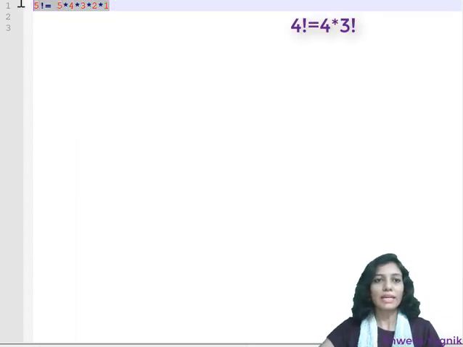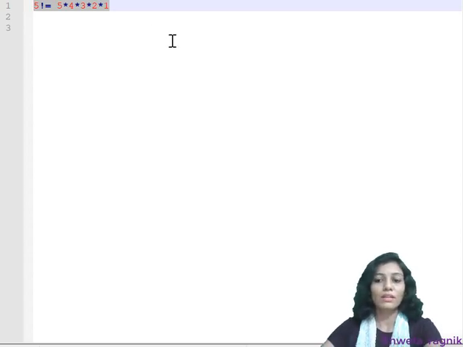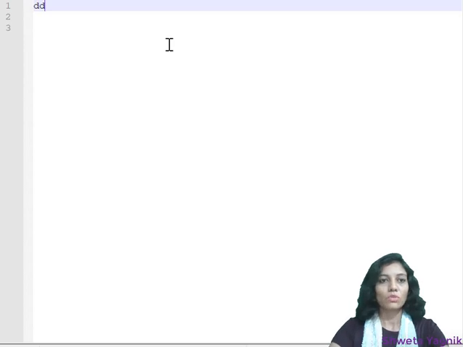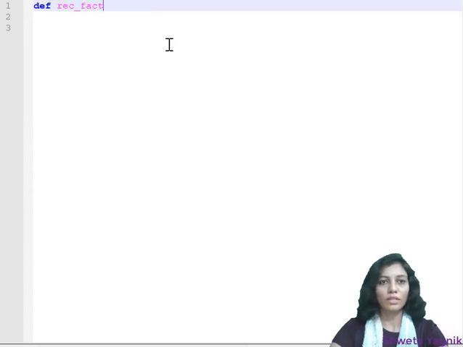So the basic idea is that if I want to have a factorial of n, then I need to calculate factorial of n minus 1. This is the understanding based on which we are going to define a function for factorial. So here we are having def recursive_factorial(n).